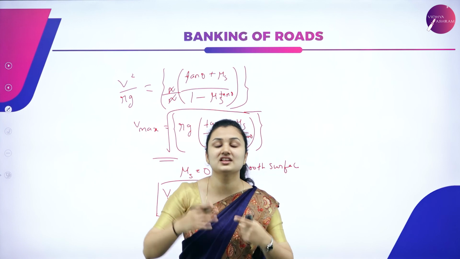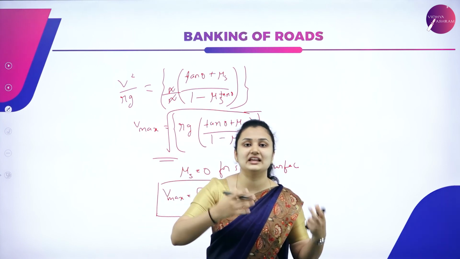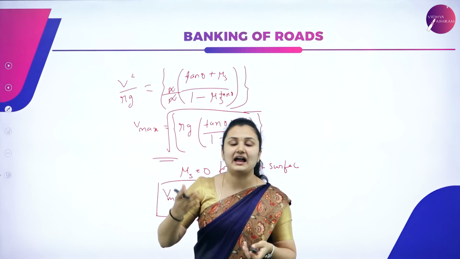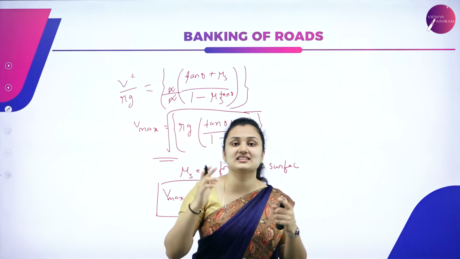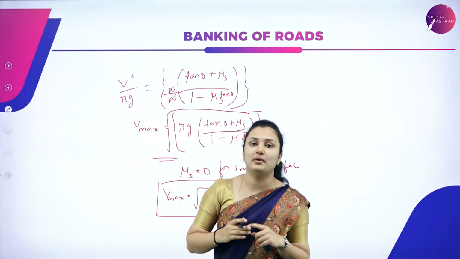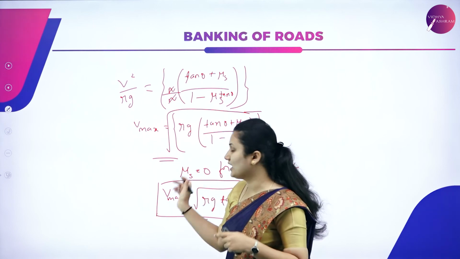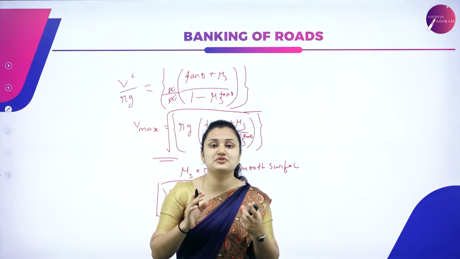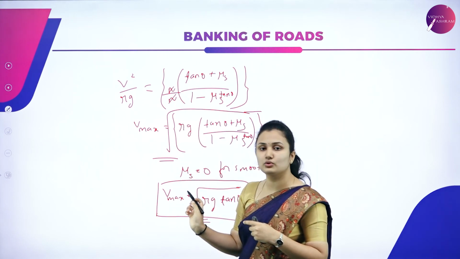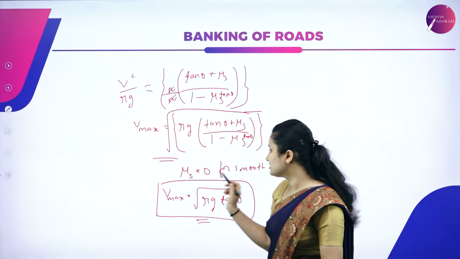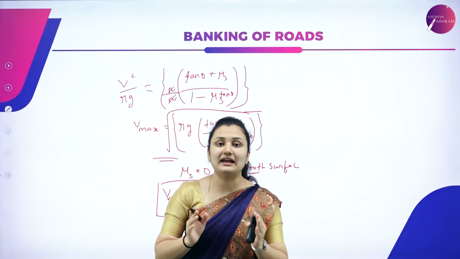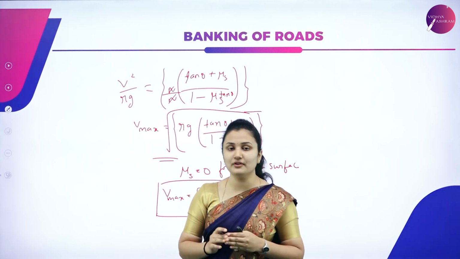What is banking of roads? The outer edge is raised over the inner edge by an angle theta. Theta is the angle of banking. That provides the necessary centripetal force for heavy vehicles to take a safe turn on the circular path. And we derived the velocity equation for the maximum safe speed of a car on a circular smooth road. We know V max is equal to root of Rg tan theta for a smooth surface. So we use banking of roads in order to reduce the contribution of friction.